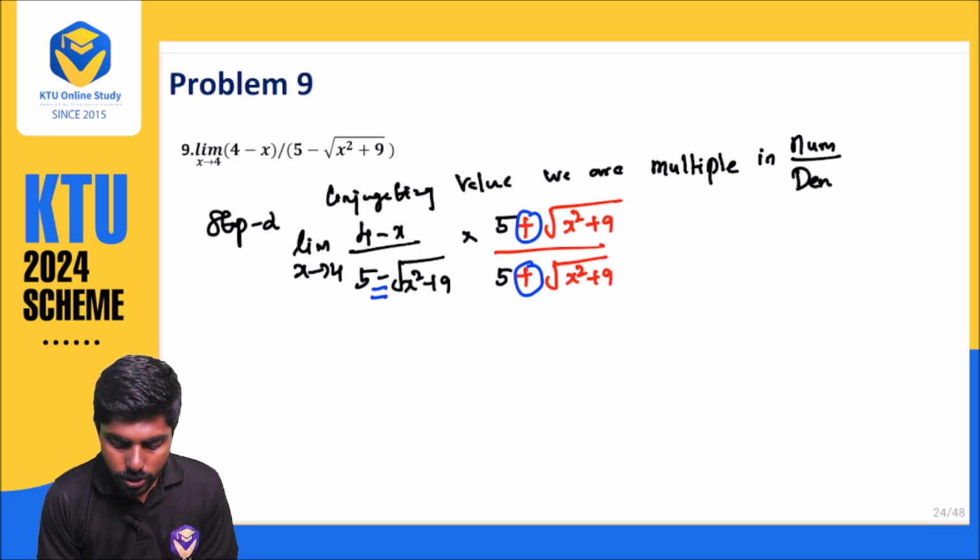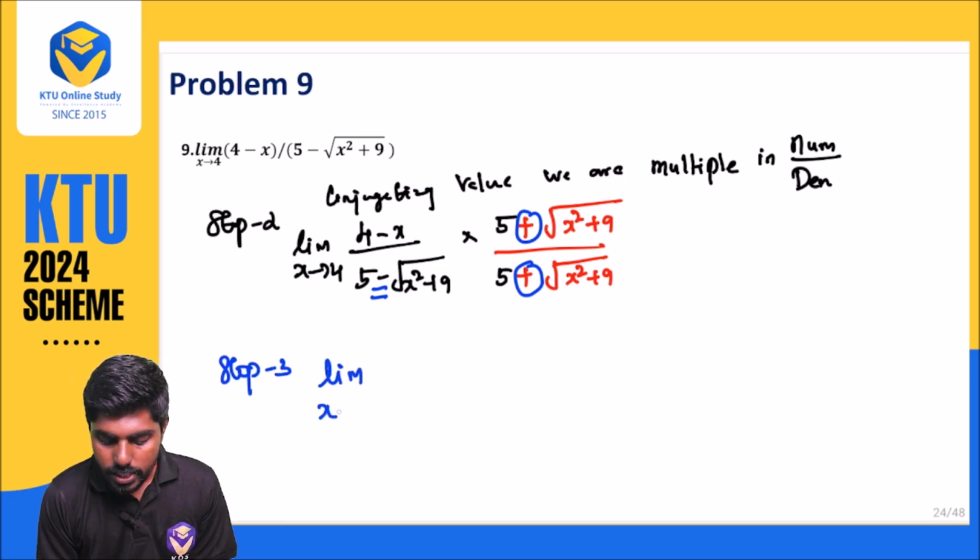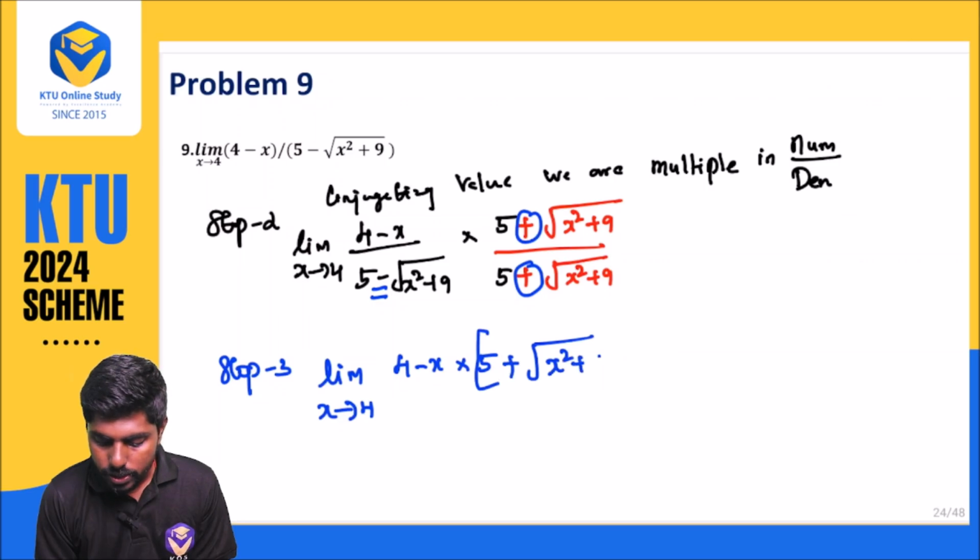So what is step number 3? Step number 3 is multiplying. Limit x approaches 4 of (4 minus x) into (5 plus root x square plus 9), divided by the denominator.